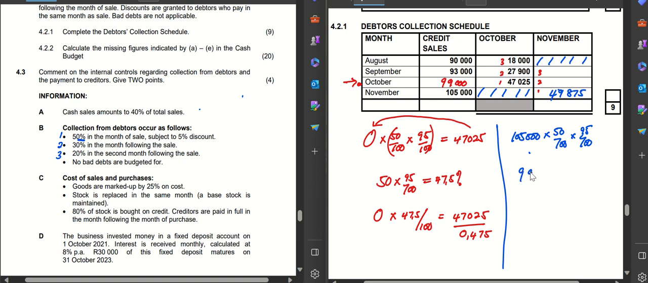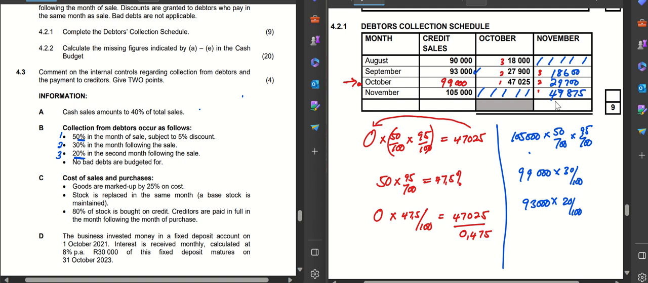Let's come to the next one, which is 2. I'm now taking my 99,000, which I've just calculated, and I multiply it by 30%. That would give me 29,700 over there. Then I come to the third one. I'm taking my 93,000 there, multiplying it by number 3, which is 20%, and that would give me, for the month of September, 18,600.